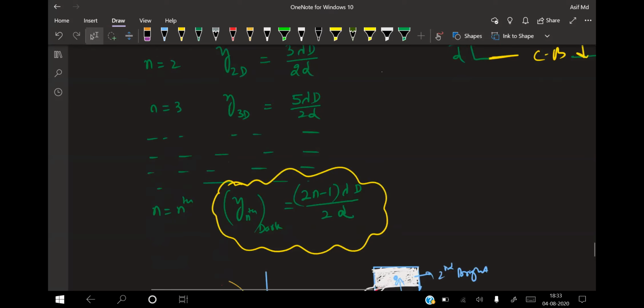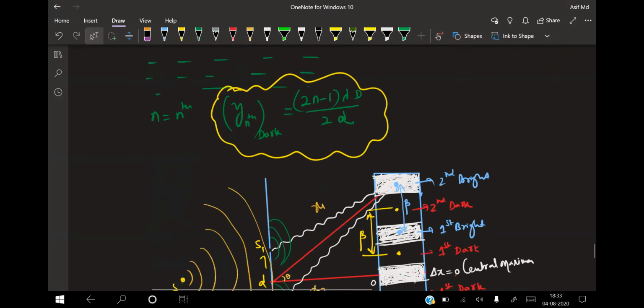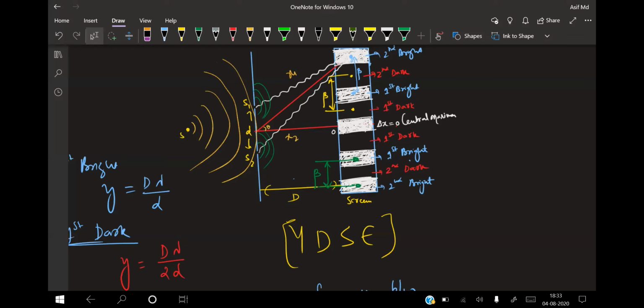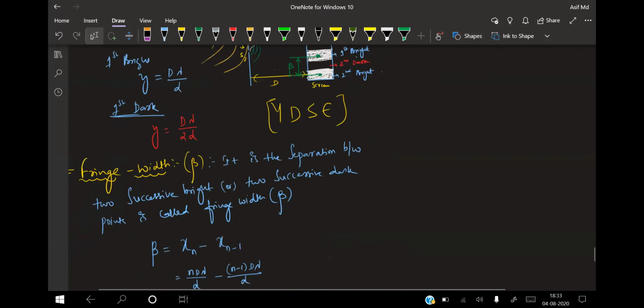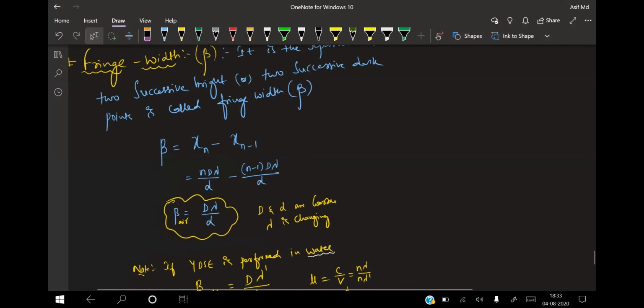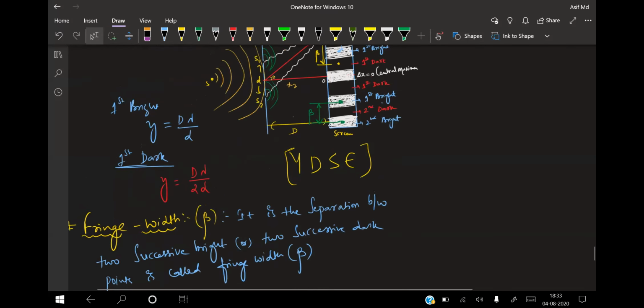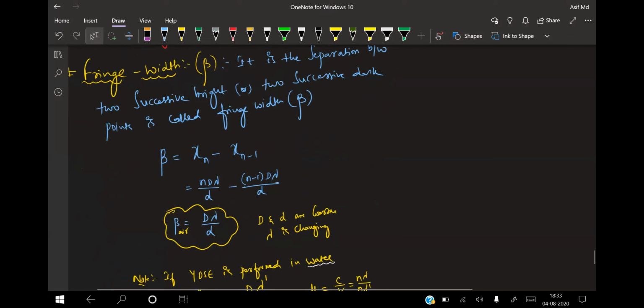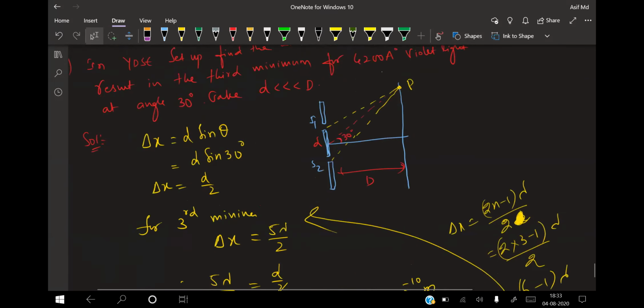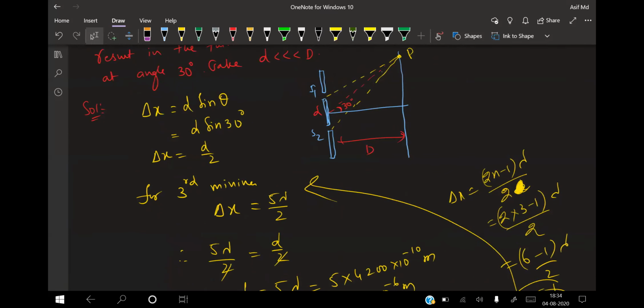In tomorrow's session of the class, we'll keep 1 hour only for the numericals based on YDSE and the small concept of how to calculate the number of fringes. We'll keep our discussion only for the numericals, some good questions from your HC Verma. Please read this concept from HC Verma and have a very clear idea about Young's double slit experiment and fringe width, and we'll go for more cases in the further sections. But tomorrow we'll give more importance to the numerical approach of this topic for competitive examinations.